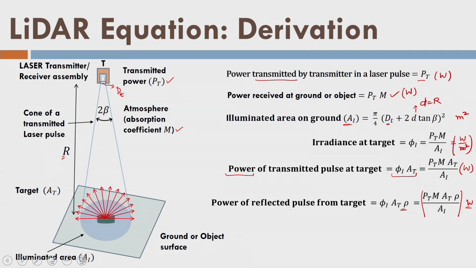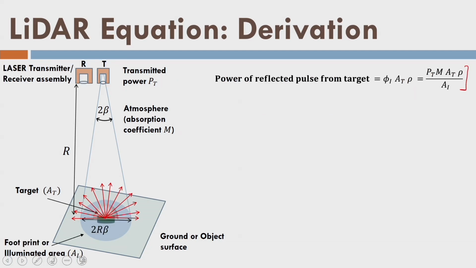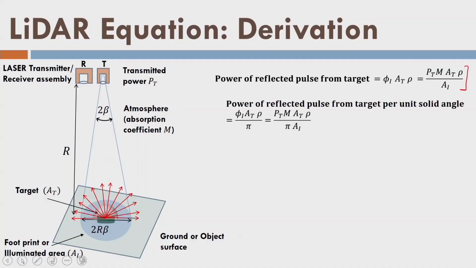The target is reflecting power in all directions. If I assume a hemisphere around the target, we can ask in a unit solid angle of the hemisphere how much power is being reflected by the target. So this is the power reflected per unit solid angle of the target, because we are dividing it by pi, which is the solid angle of the hemisphere.